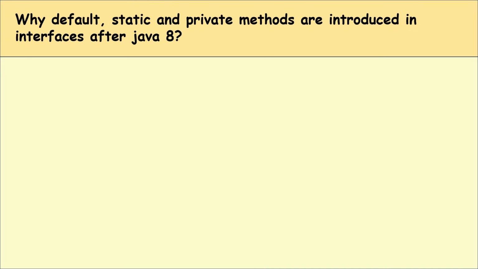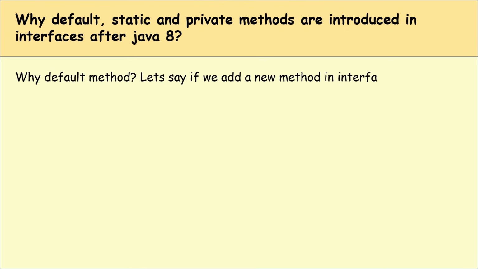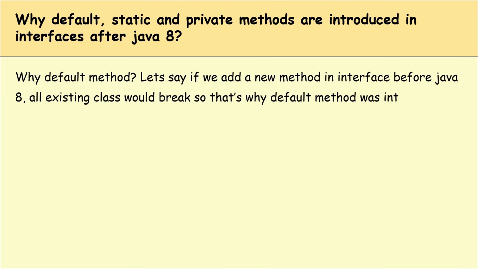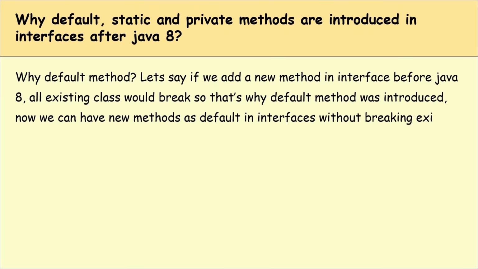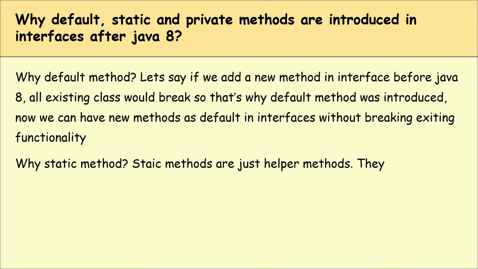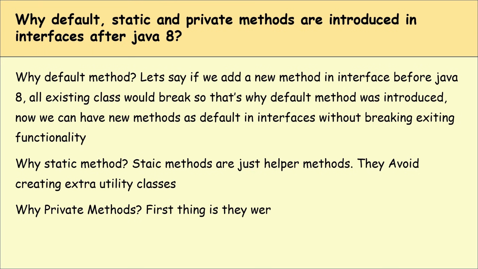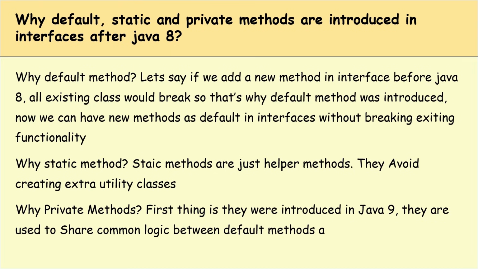Why were default, static, and private methods introduced in interfaces after Java 8? First, let's talk about why default methods. If we add a new method in an interface before Java 8, all existing classes would break. So that's why default methods were introduced. Now we can have new methods as default in interfaces without breaking existing functionality. Why static methods? Static methods are just helper methods. They avoid creating extra utility classes. Why private methods? They were introduced in Java 9 and are used to share common logic between default methods and avoid duplication.